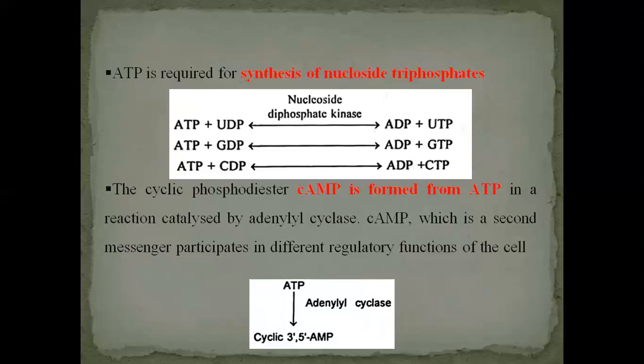We have discussed free energy, classes of high energy compounds, and then the biological significance of ATP. I hope you have understood these topics very well.